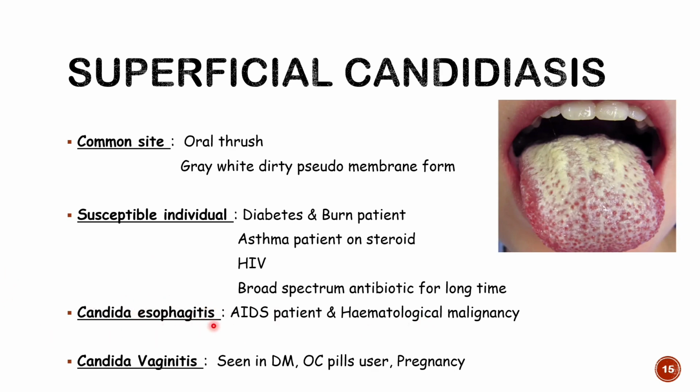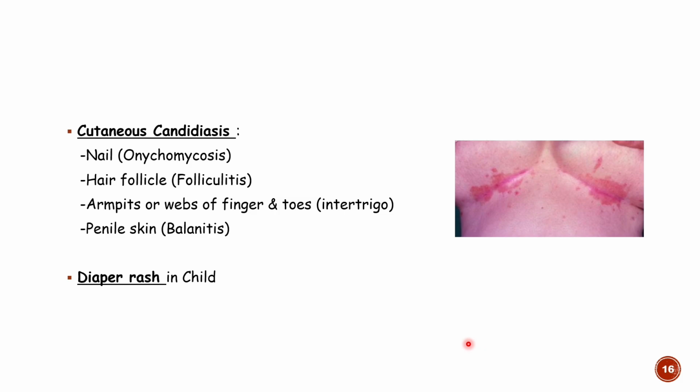All right. Now, in an AIDS patient and in hematological malignancy, particularly leukemias, the Candida infection seen in the esophagus area is known as Candida esophagitis, right? Candida vaginitis, the vaginal infection, is particularly seen in diabetic women, in pregnant ladies, and in ladies who are taking OC pills. In a pregnant lady, it is commonly seen. That's why clotrimazole tablet is prescribed for a lady who has candidiasis. It should be put high up in the vaginal area, right? All right. Cutaneous candidiasis: the examples are nail, hair follicle, or armpits.